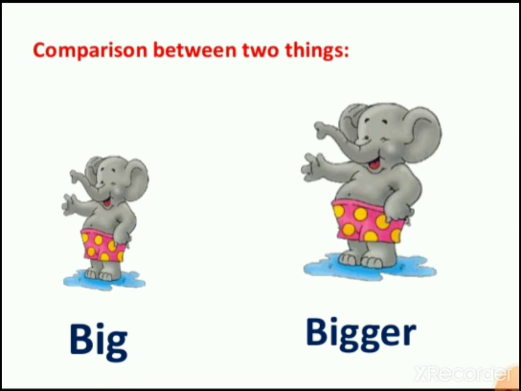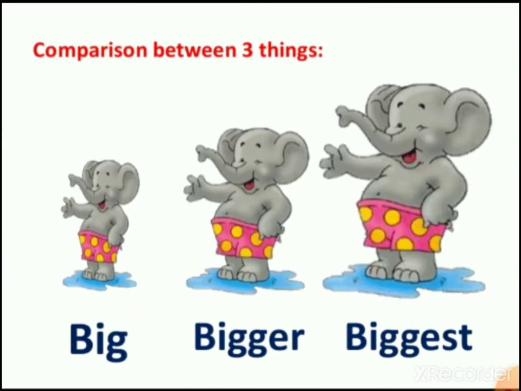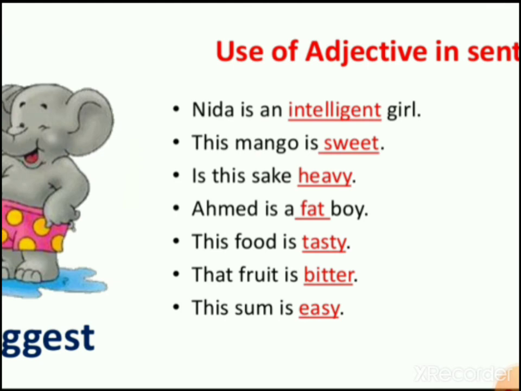This I have already told you. When you compare two things, we use comparative degree, that is the degree with er, right? Then comparison between three things, the examples I have already taken.